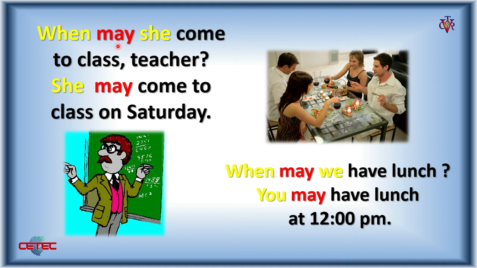So now the teacher answered she, because the teacher is talking about a girl. She may come to class on Saturday. Here it's answering when the girl is gonna come. She's going to come Saturday. But don't forget, she may come to class on Saturday.